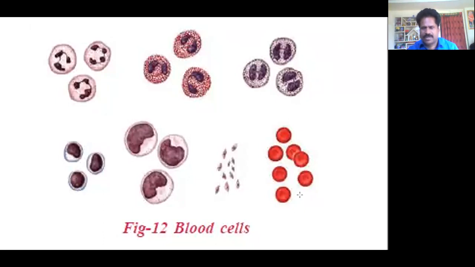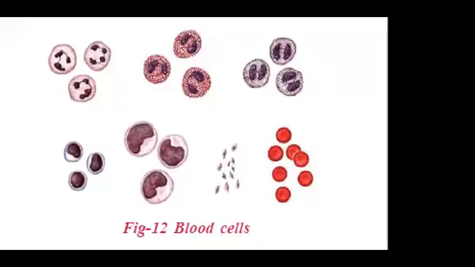Here, observe the red blood cells. These are red blood cells, and these are white blood cells. The small particles are platelets. Our heart pumps nearly 36,000 liters of blood to a distance of nearly 20,000 kilometers in 24 hours. Blood is red in color.